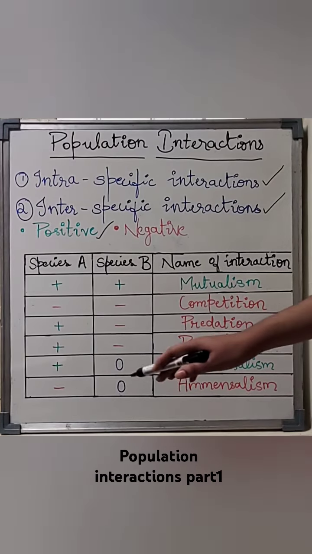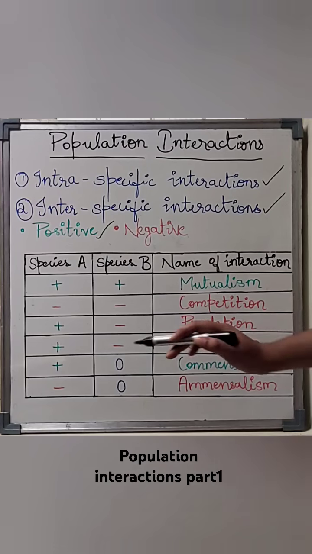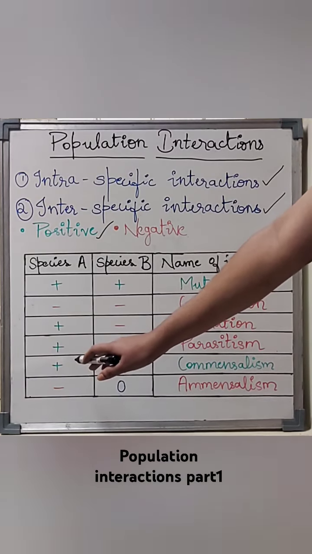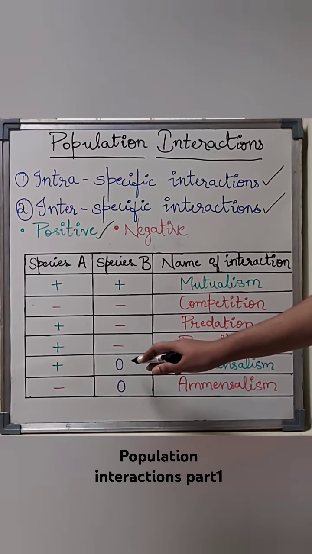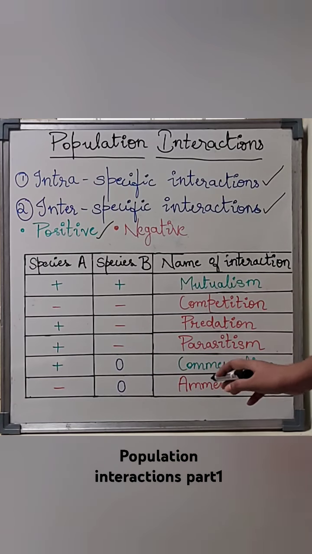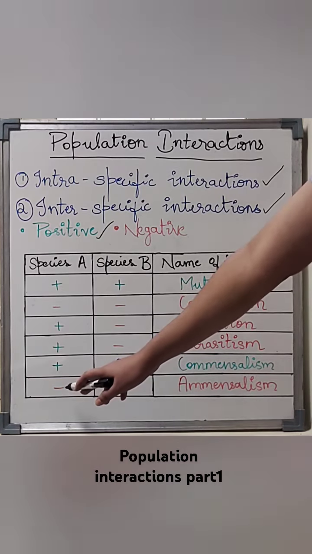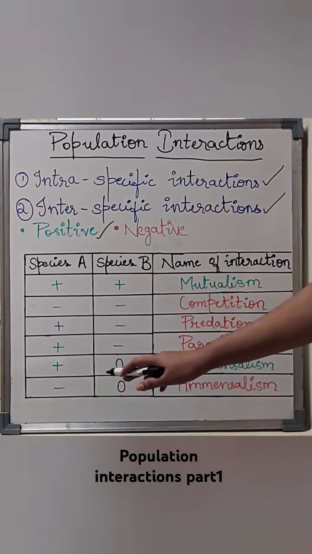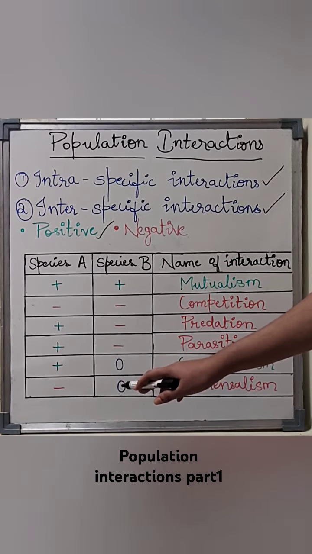The fifth type of interaction that we have is commensalism, where species A is benefited and species B remains unaffected. This is neutral here. Whereas sixth one is amensalism, where species A is affected or harmed but species B remains unaffected.